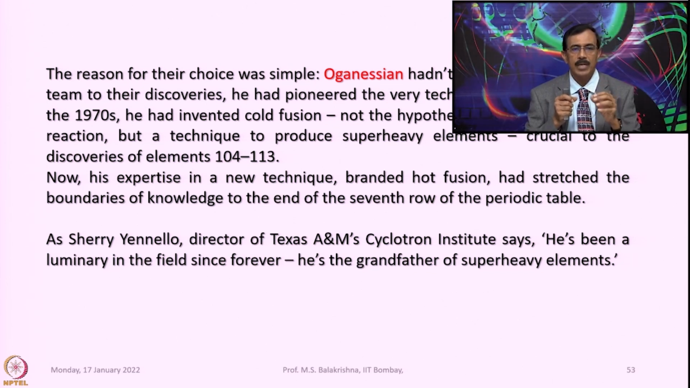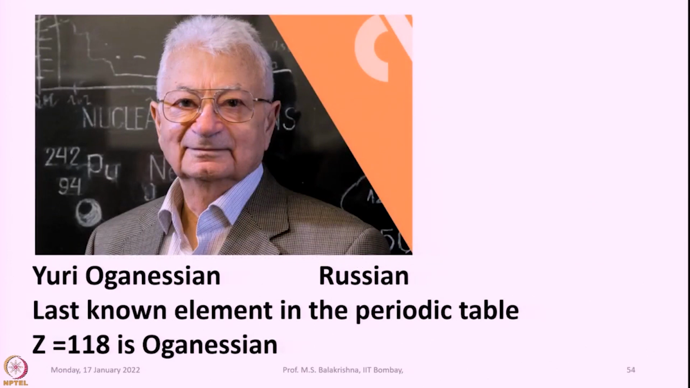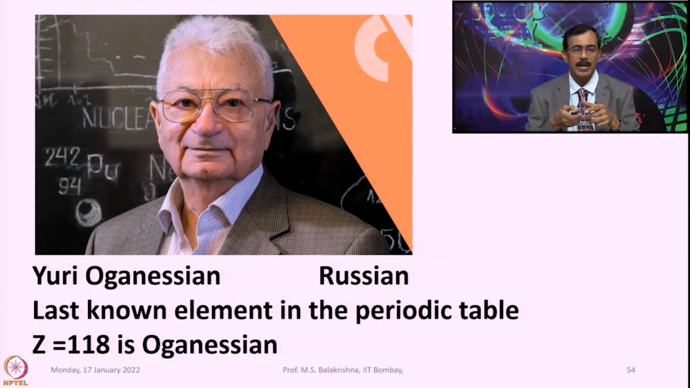Now his expertise in a new technique branded hot fusion had stretched the boundaries of knowledge to the end of the 7th row of the periodic table. As Sherry Yennello, director of Texas A&M's Cyclotron Institute, says, I quote, "He has been a luminary in the field since forever. He is the grandfather of superheavy elements." I unquote. So this is scientist Yuri Oganessian, the last known element in the periodic table being called Oganesson.